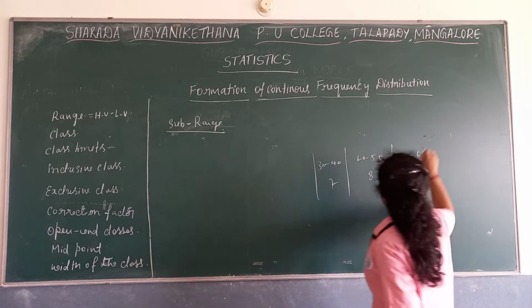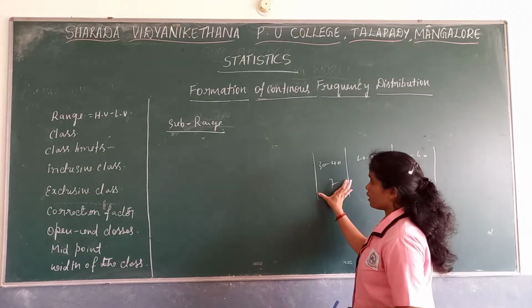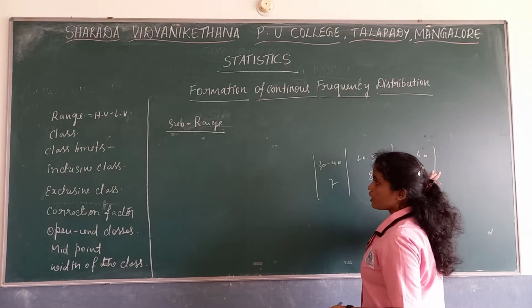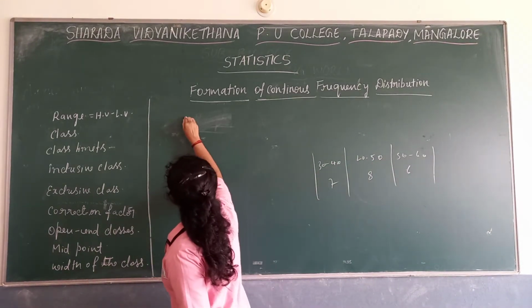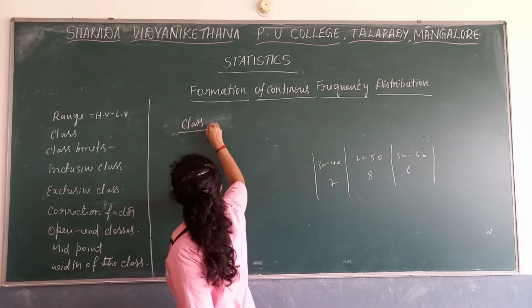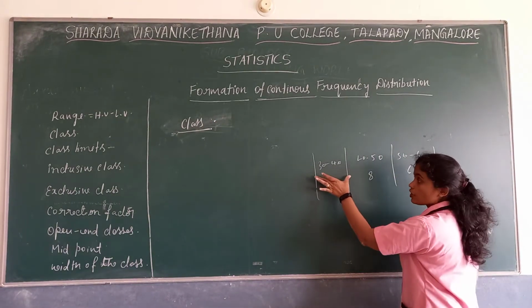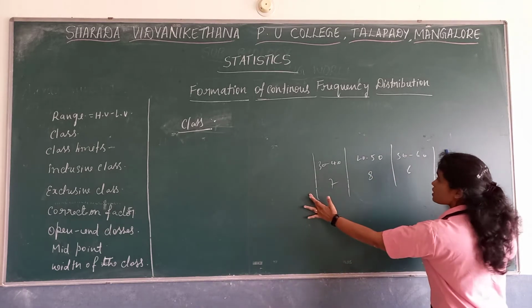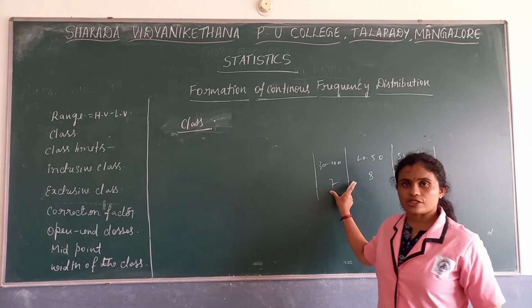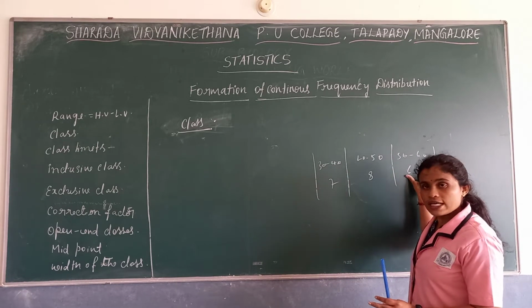So this is a range, and what is a subrange? Sorry, it is a class. Each particular sub-range is called a class.